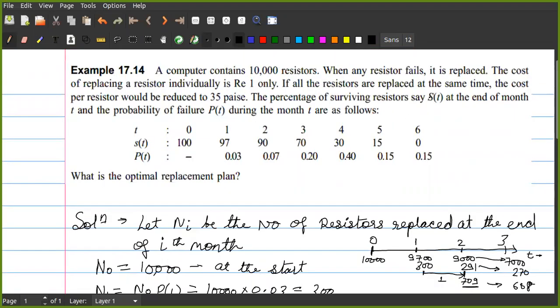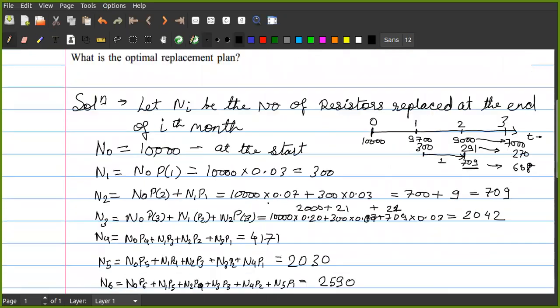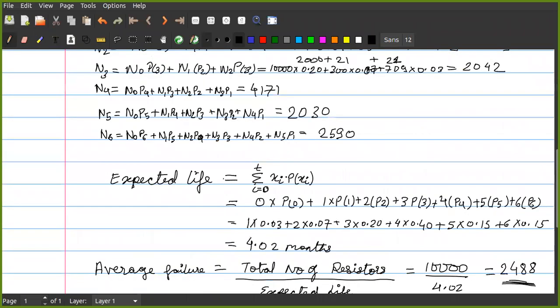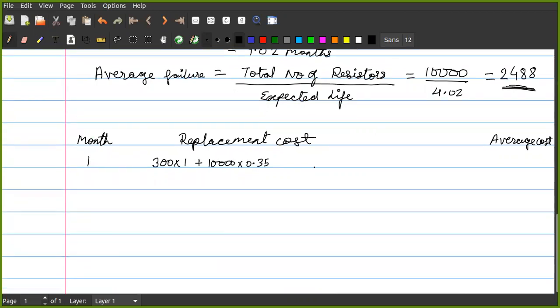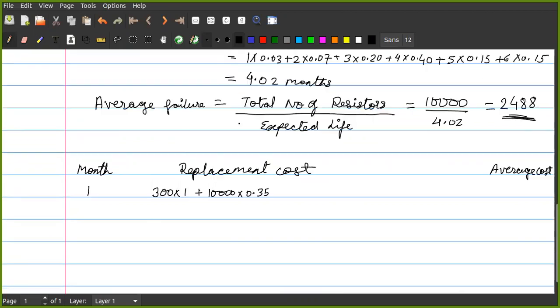Because if all the components are replaced, the cost of replacement is just 35 paise. Correct? Is it understood, students? Sir, but at the end of 1 month, why are we replacing all the components? Just for the group replacement policy, that is, whether they have failed or not, I want to replace them.